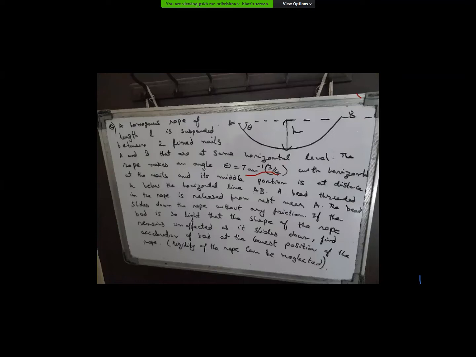Sir, do we know the equation of the rope? No, that is actually not given. Only the length of the rope is given, and the distance of the lowest level from the horizontal level AB is given. And the angle theta is given, the angle that the rope makes at AB with the horizontal line AB.